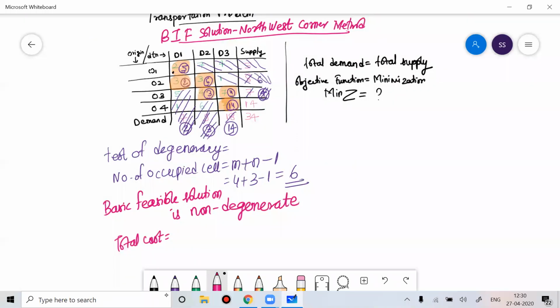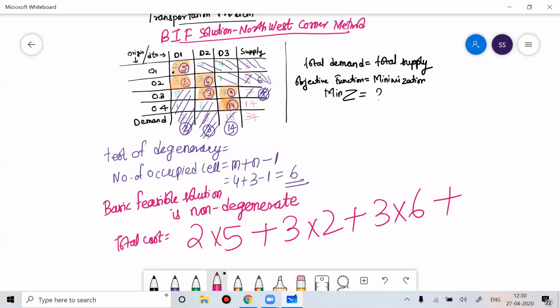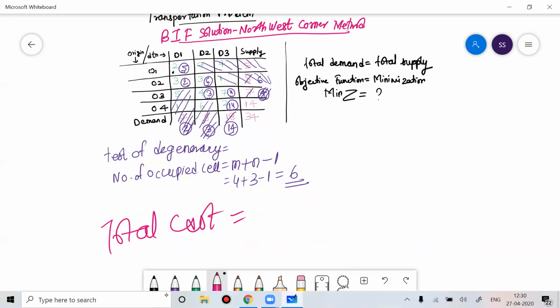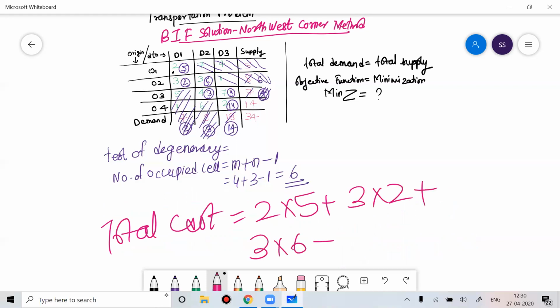If I see the total cost associated with this problem, that is 2 into 5 plus 3 into 2 plus 3 into 6 plus 4 into 3 plus 7 into 4 plus 2 into 14.